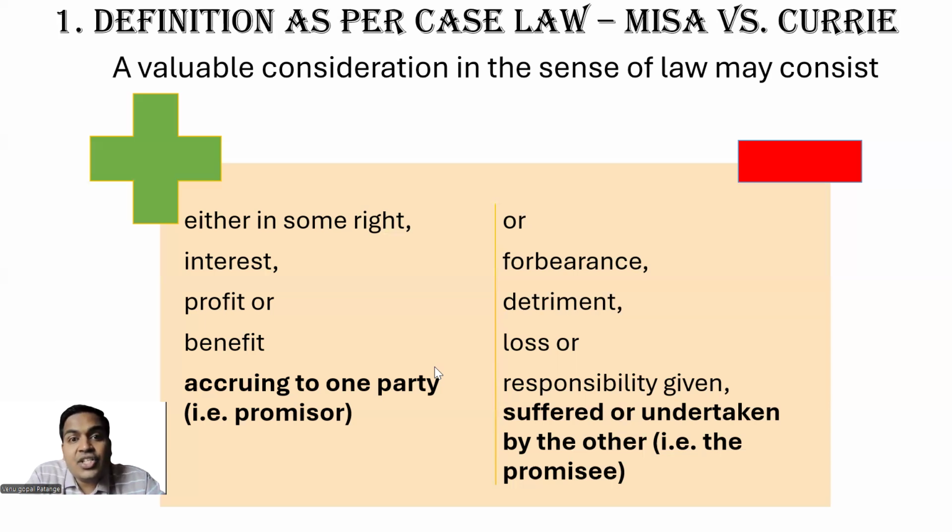So every consideration has two aspects. A valuable consideration has two aspects. One party will get some right, interest, profit, or benefit. The other party will lose something of value, or bear a loss or responsibility undertaken by the other party. Hope it is clear. This is the definition as per case law. So we have discussed two definitions: the definition of consideration as per the Act, and the definition of consideration as per case law, which is Currie versus Misa.